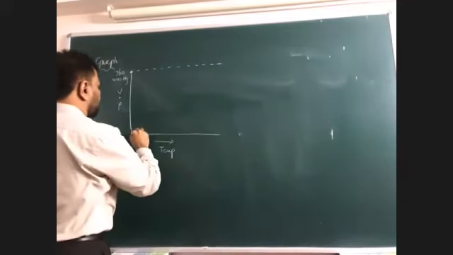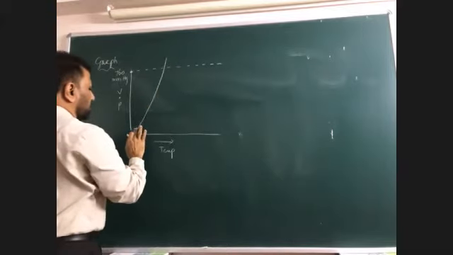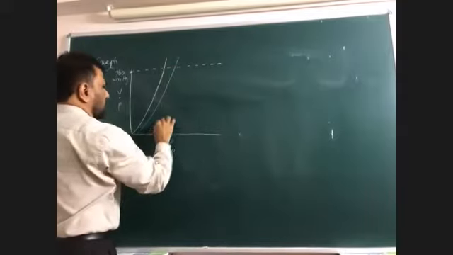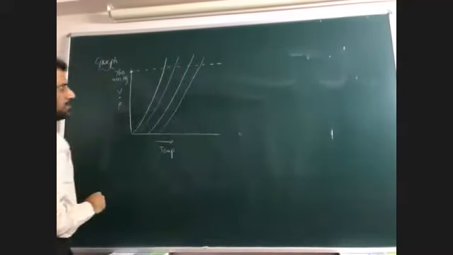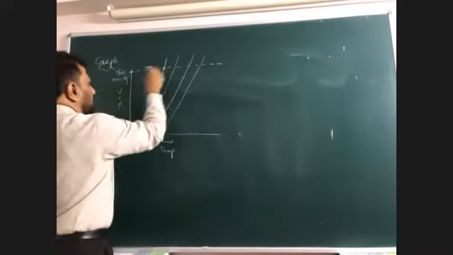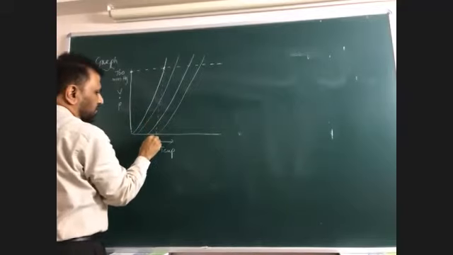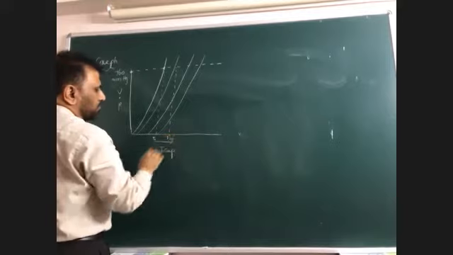Now look at this. This is one liquid, and this is another liquid. Likewise. And this is how much? 760. This is T1. This is T2.